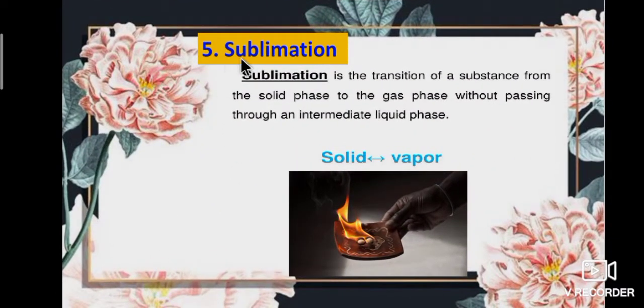Fifth process, sublimation. Sublimation is the transition of a substance from the solid phase to the gas phase without passing through an intermediate liquid phase. So, solid converted into gas is called the sublimation process. For example, camphor is converted into gaseous form directly.